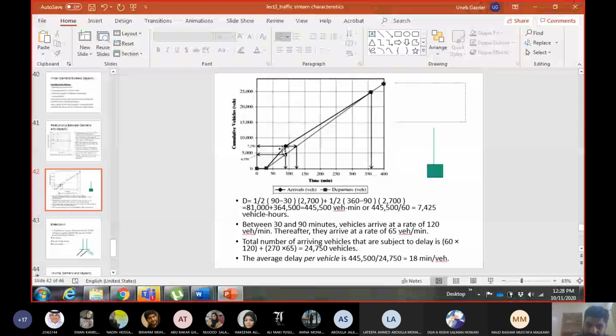See, on the y-axis, vehicles, on the x-axis, time in minutes. You take the slope, vehicles per minute. So the slope of this line is equal to capacity and the slope of this line is equal to demand. But we saw the demand is changing, so you can see there are two different slopes here for the demand. The first slope is for this time period from 30 to 90.